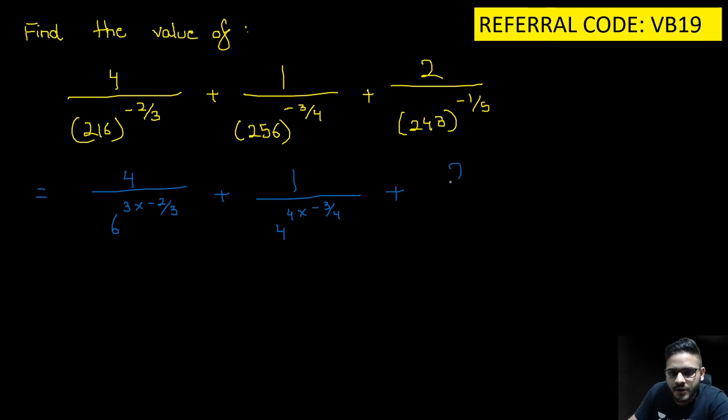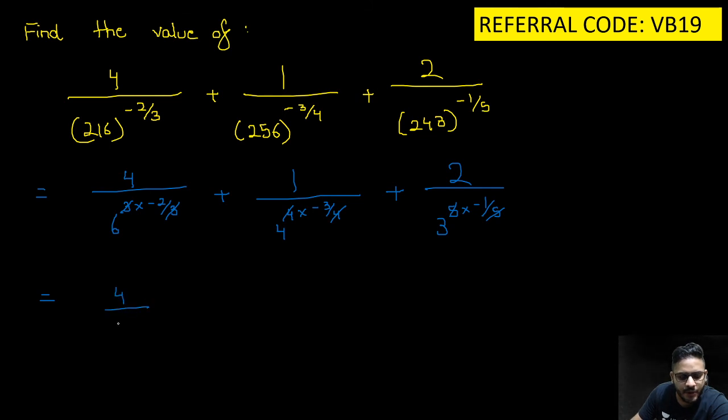So now 2 upon this will give me 5. So 3 raised to the power 5 into minus 1 by 5. तो चलो ये 3 cut, ये 4 cut, ये 5 cut. So you will get 4 upon 6 raised to the power minus 2 plus 1 upon 4 raised to the power minus 3 plus 2 upon 3 raised to the power minus 1. What can be done here is 4 into 6 square plus 4 cube plus 2 into 3.